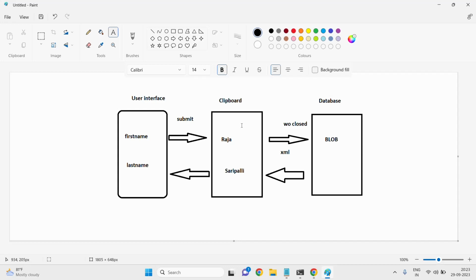That's my question. Whatever the data that you give in the database will be stored permanently, no doubt about it. But in the clipboard, it will be stored temporarily. Then for which time? How much time will it be stored?